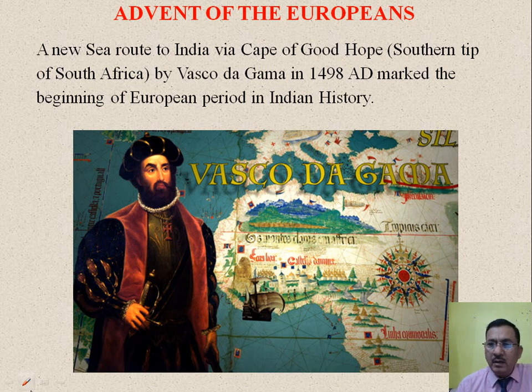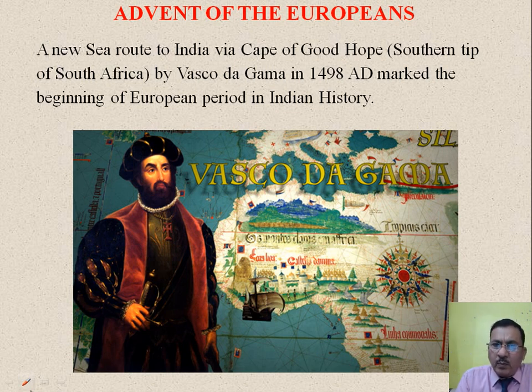And accordingly, a new sea route was discovered by Vasco da Gama in the year 1498. Now if you analyze the previous year questions, there was a question, who were the first Europeans who landed up in our country? The Portuguese, they were the first ones. The second question is, who discovered the sea route to India? The sea route to India was discovered by Vasco da Gama via the Cape of Good Hope.